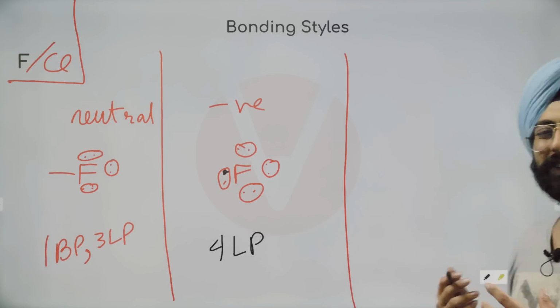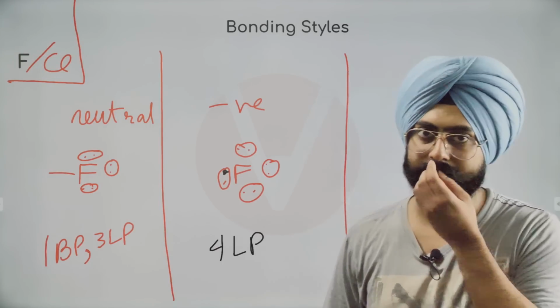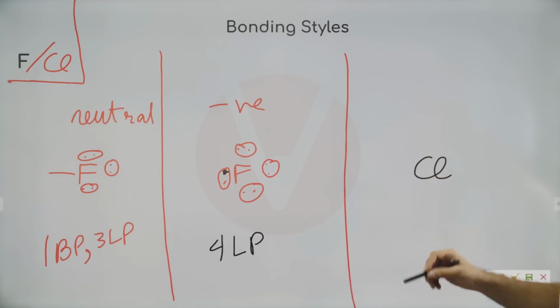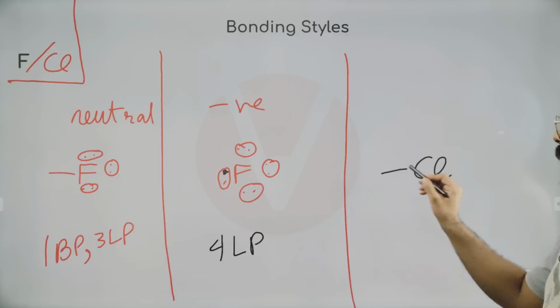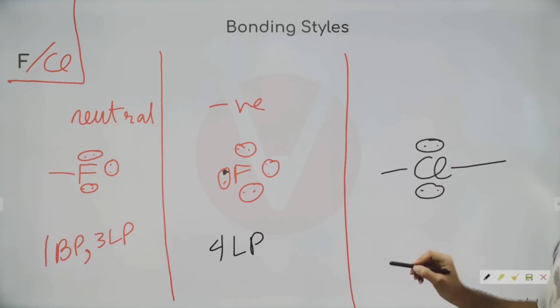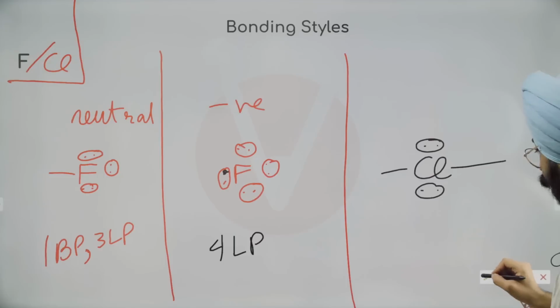Positively charged halogens don't really exist, but let's say chlorine exists with 1 positive charge. What will happen? It will have 2 bond pairs and 2 lone pairs. Do you understand why? Let's figure it out.